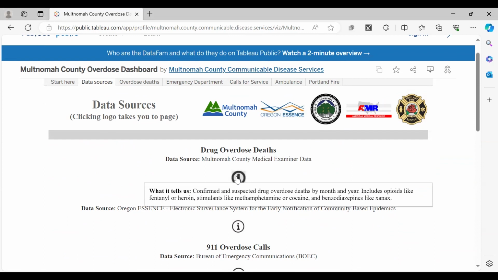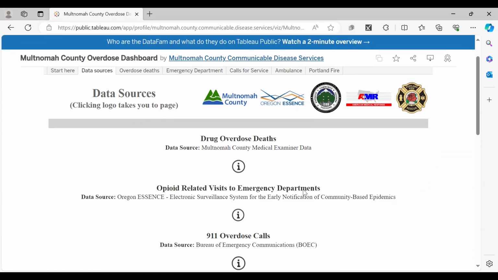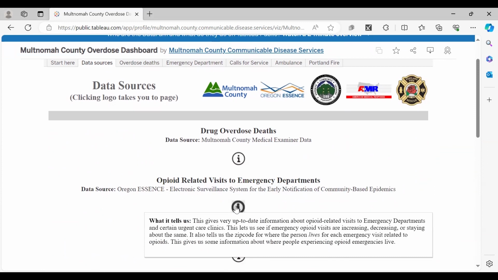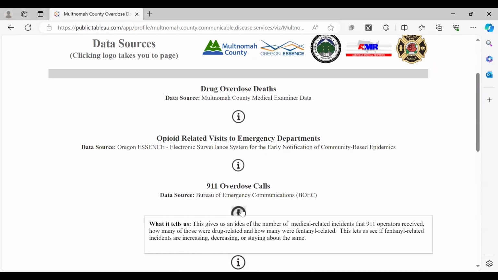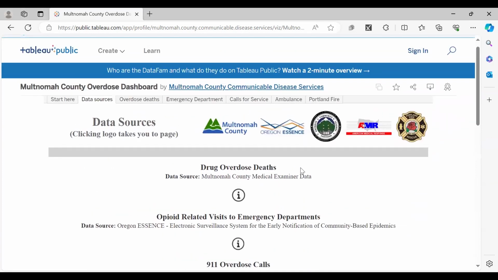And if you hover over the information icon, it lets you know what the data source tells us. I'll go through each data source in more detail when we get to the pages, but I want to show how that works. So it gives a little bit of an explanation of what we have. And then what you can do here to navigate is you can click on the icon, the logo of the agency that's providing the information, or we have tabs across the top that you can use to go to the information that you're looking for.